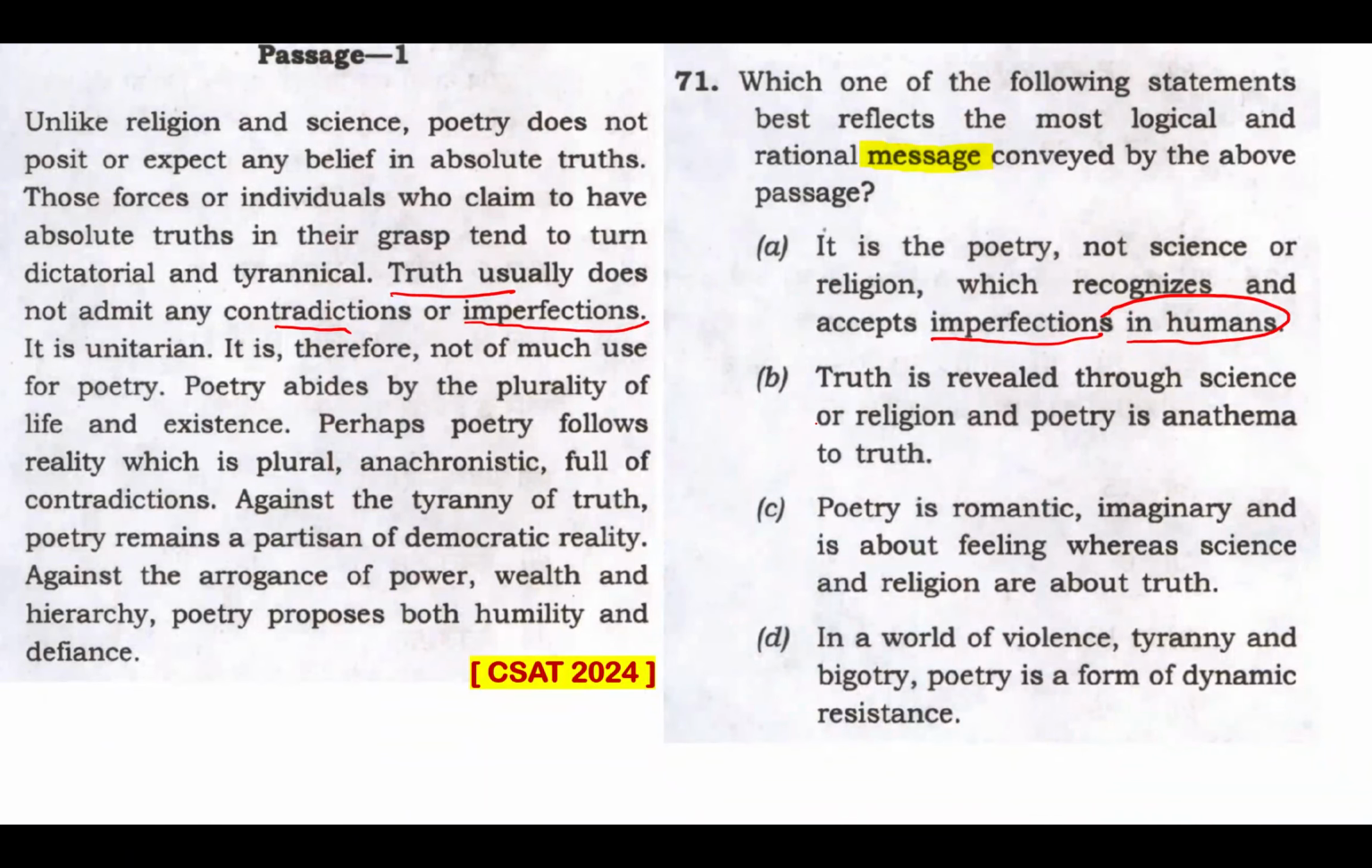Option B. Truth is revealed through science or religion and poetry is anatma to truth. Anatma, what do you mean by anatma? Anatma is something or someone which strongly dislikes. So poetry is disliking truth, truth is disliking poetry. That is totally out of context. It's actually against the spirit of this passage. While the passage discusses how poetry does not deal with absolute truths, yes, it does not suggest that poetry is an anatma to truth.